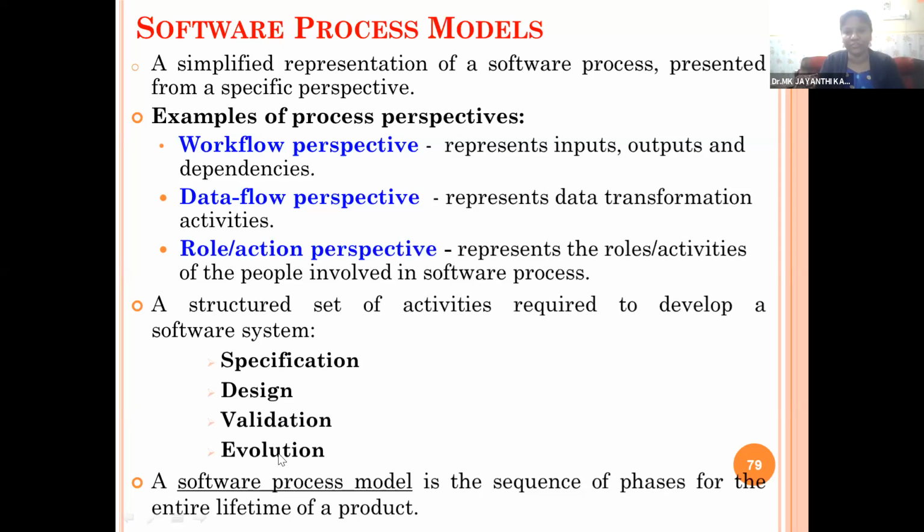A software process model is the sequence of phases for the entire life cycle or lifetime of the product. So the software process model gives you the life cycle stages. The various stages of the software process are represented using the models. So you got the idea what software process models are. We have three types of models: workflow model, data flow model, and action and role based model. In all the models, we need to perform the same operations, but different terms will be used according to the model. The four major ones are specification, design, validation, and evaluation.